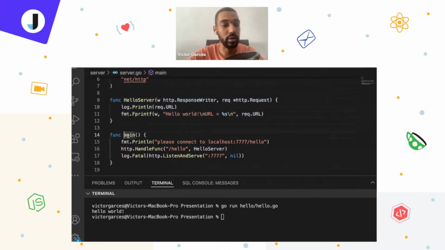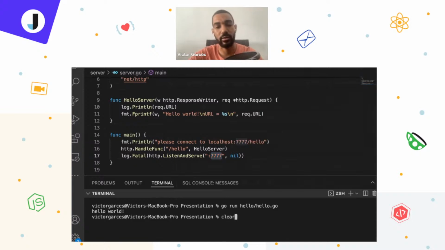Then if we move forward to the main function, we first print on the console a message to know that our application is running. And we declare the path where our application will receive the information on the request that we are declaring here. In this case, I just call the HTTP package and call the handle function, which takes 2 parameters, the path, in this case hello, and the function that we already read. And last but not least, we are calling here a log.Fatal in case that we get a fatal error, and turn our application on, listen and serve, and declare the port where it will be running.